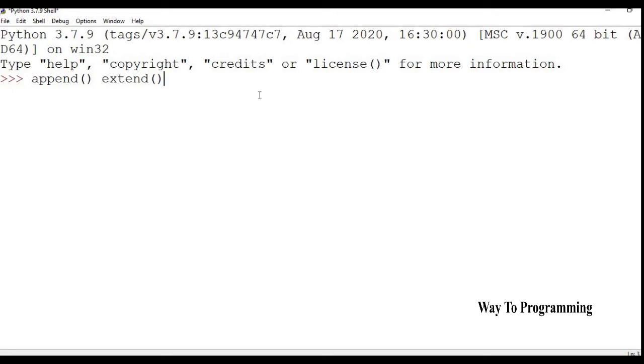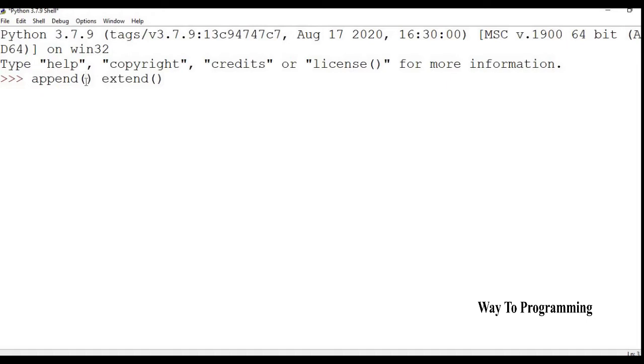That's the question. So first of all, when you are appending and when you're extending, append, you already know. Append means you are adding an element to the end of the list since you're working with lists, right? And then extending means you are extending the list, right? So the main difference is that append usually works with one element, okay?